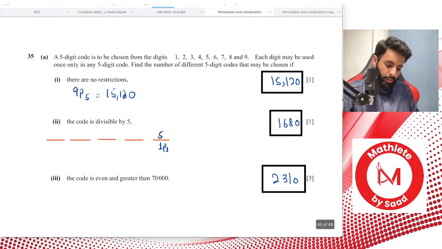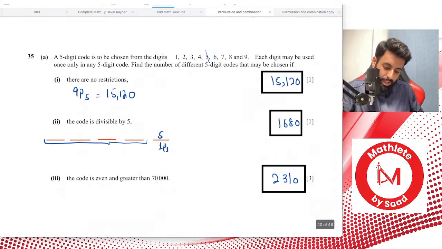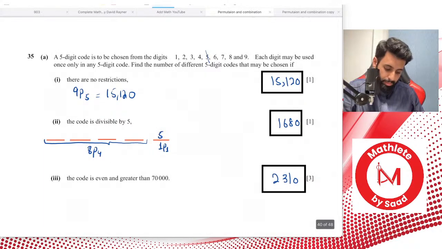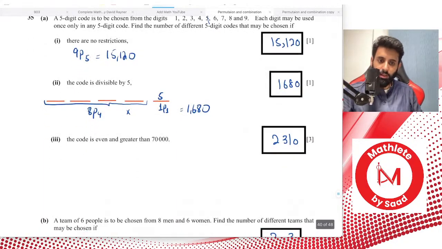What about the numbers before the last digit? Well, anything goes, we don't really worry about that. So 5 is out of the numbers that we're choosing from, which means now we have 8 numbers to choose from, and we have room for how many? We have room for 4. So that means 8P4. Let's work this out. 8P4 into 1P1 is indeed equal to 1,680. There you go.